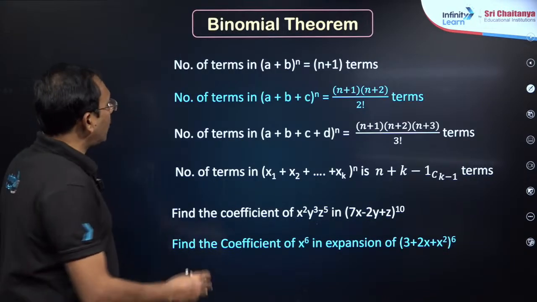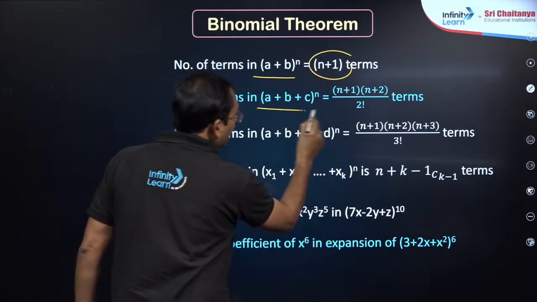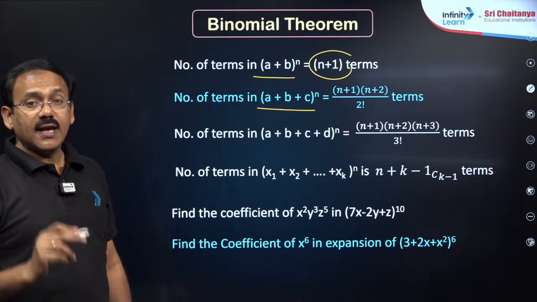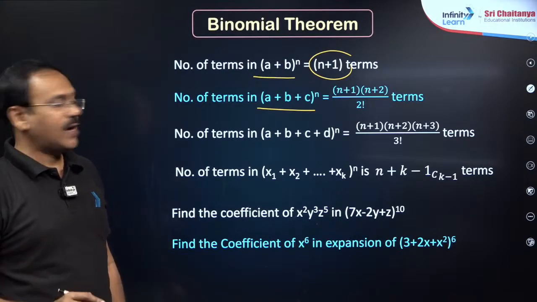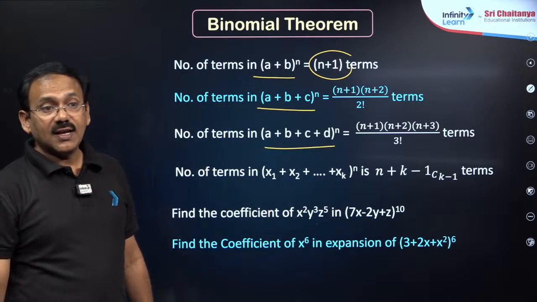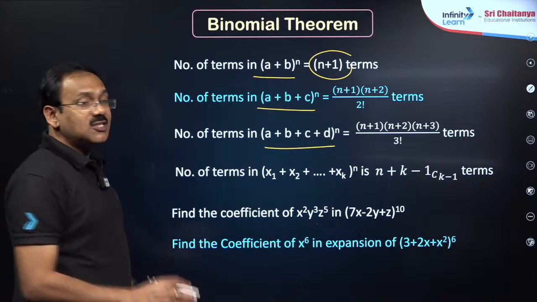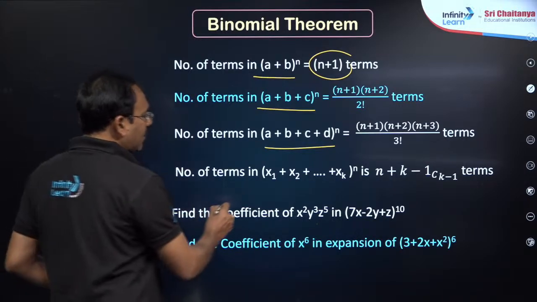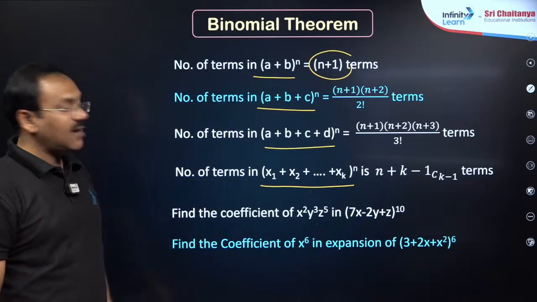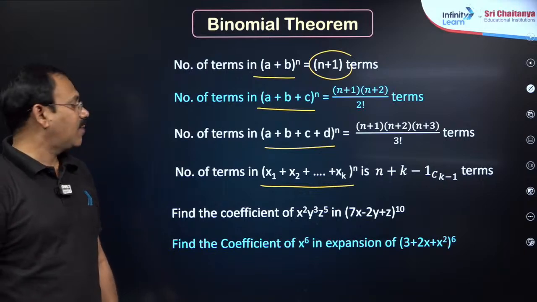The next, if you are given a binomial, the number of terms is n plus 1. For a trinomial, a plus b plus c power n, the number of terms is n plus 1 into n plus 2 by 2 factorial. If you get a plus b plus c plus d power n, you will get n plus 1 into n plus 2 into n plus 3 by 3 factorial. The generalized formula: the number of terms in this expansion is n plus k minus 1 C k minus 1.